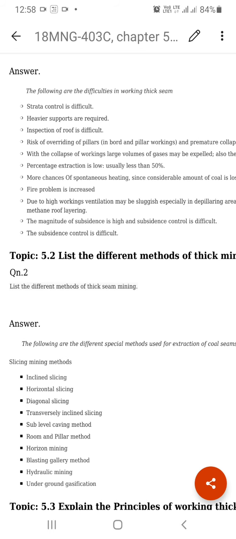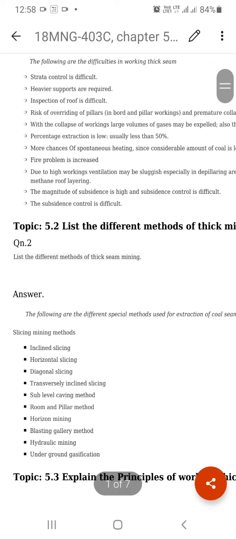Suppose a 9 meter thickness of seam is there. The 9 meter thickness of the seam is converted into slices: 3 meters, 3 meters, 3 meters. The top slice is taken first, after that the middle slice is excavated, and then the third, bottom slice is excavated. That is what we are doing, and this is called thick seam mining.